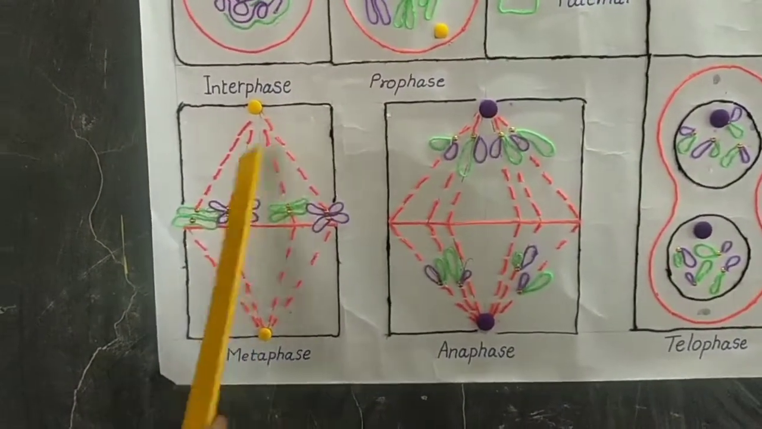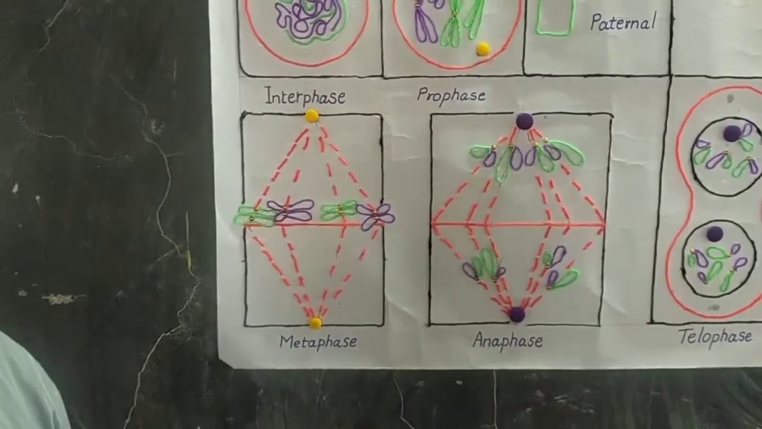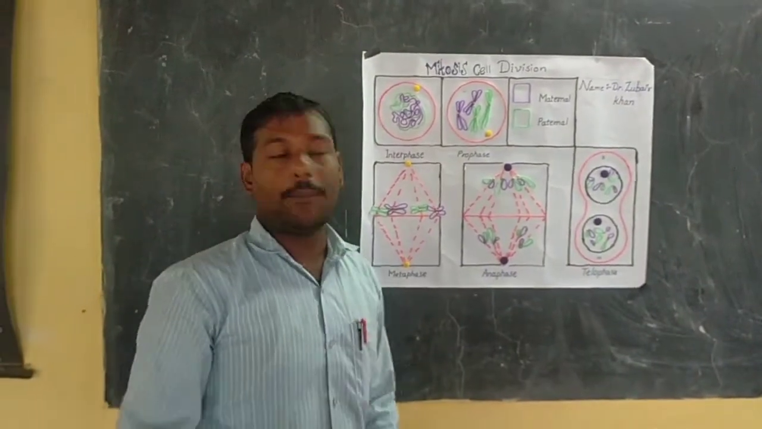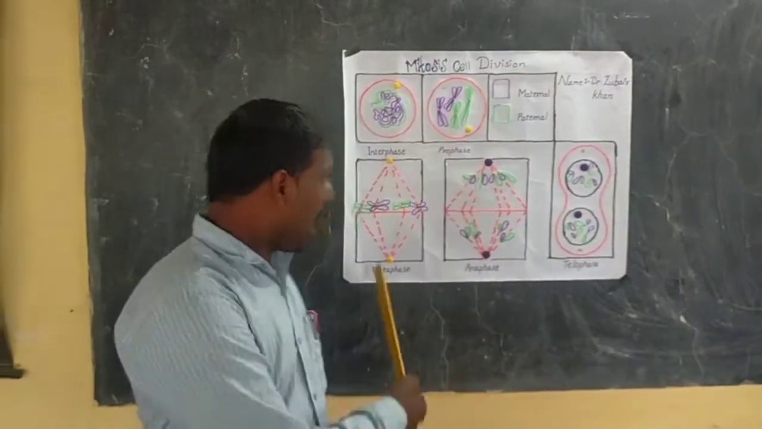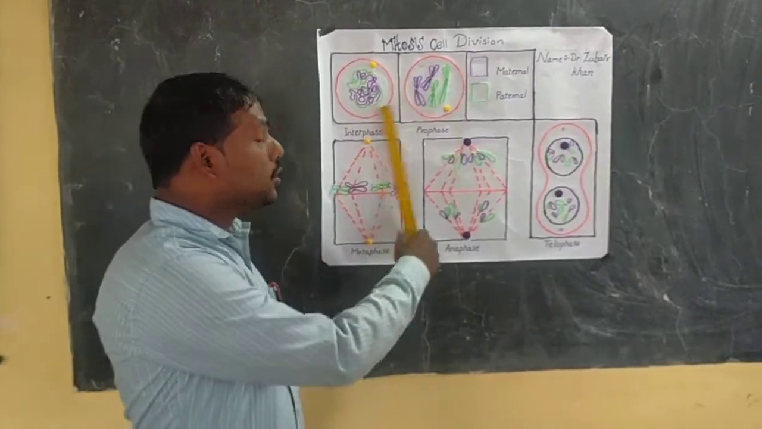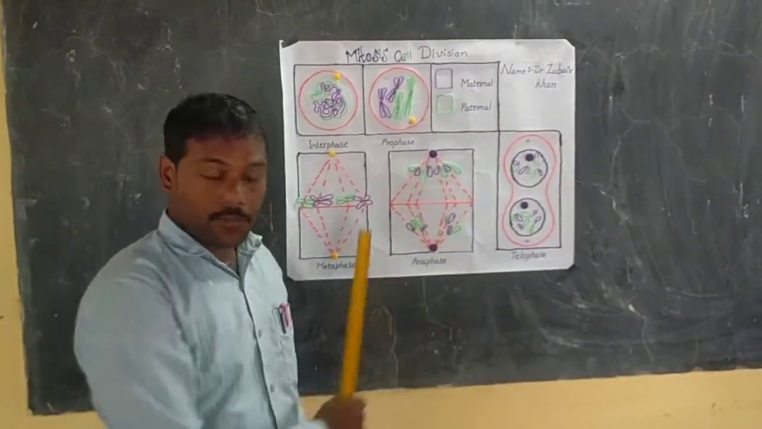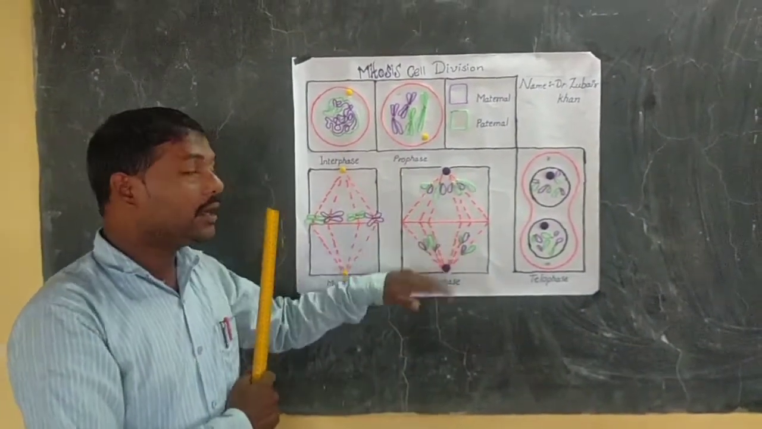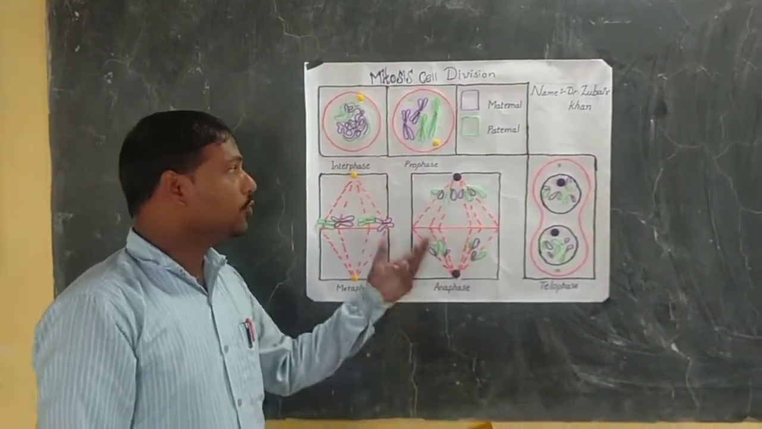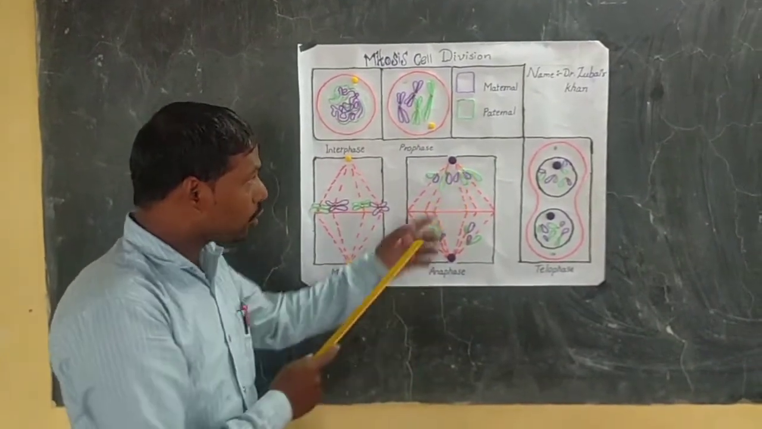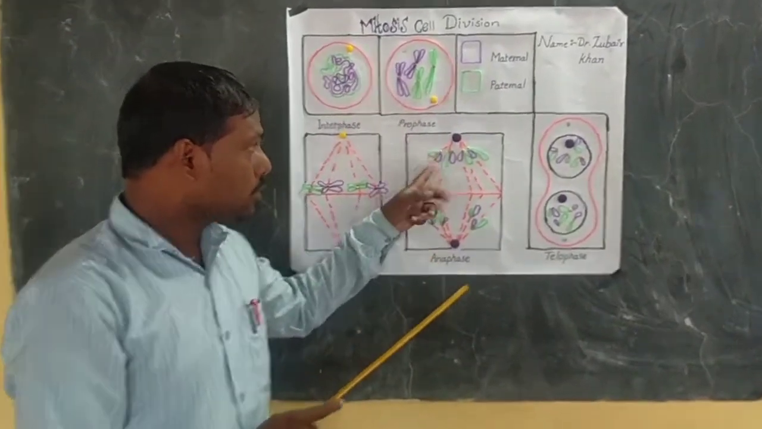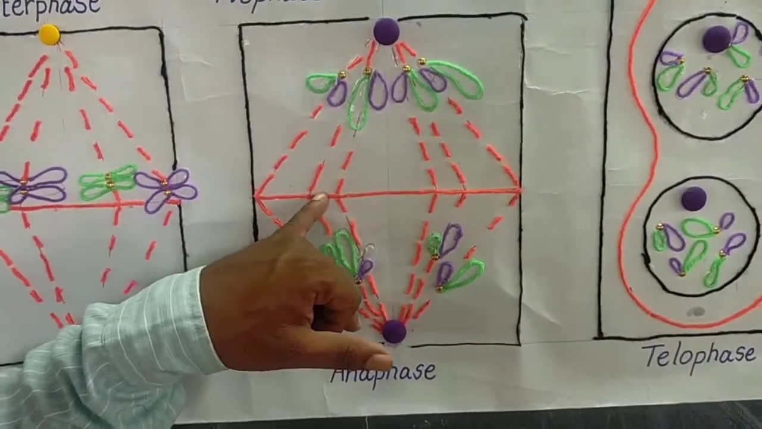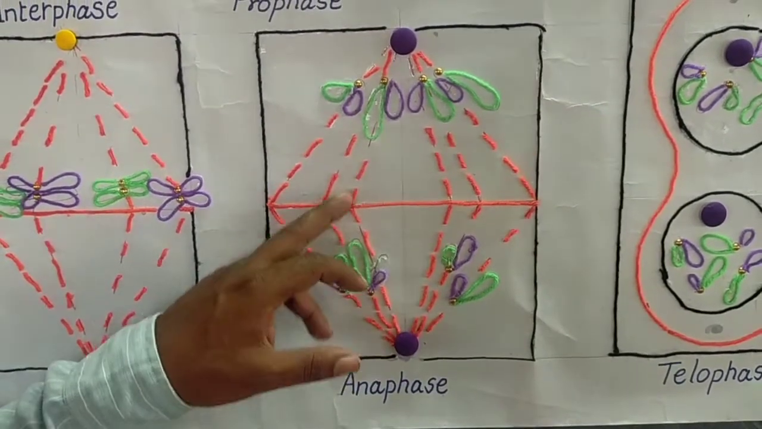Here the spindle fibers are formed. Metaphase plates are formed, and the chromosomes are arranged on the equatorial plate, the metaphase plate. Then after the completion of this phase, the cell goes to another phase known as anaphase. In anaphase, the chromosomes from the equatorial plate start to migrate towards the poles. Here we can see the chromosomes migrating towards the poles from the metaphase plate.